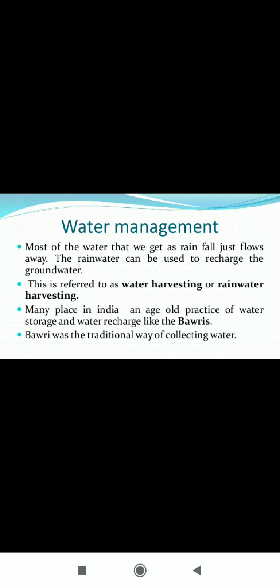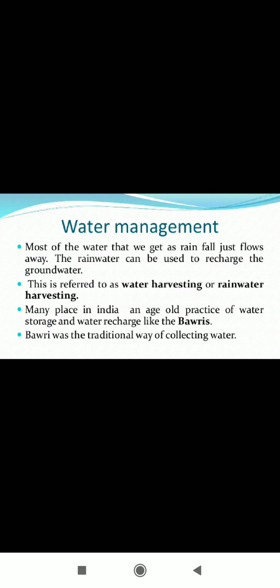Next is water management. Most of the water that we get as rainfall just flows away. The rainwater can be used to recharge the groundwater. When rainfall comes from above in the form of precipitation, a large percentage of water just flows out. That water can be used for the future, like rainwater harvesting or water harvesting.